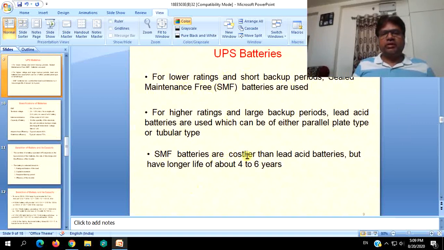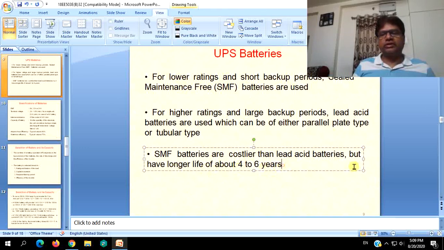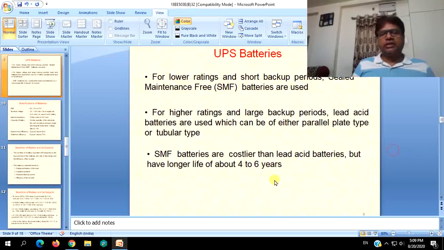SMF batteries, sealed maintenance free, are costlier than lead acid batteries but have a longer life of about 4 to 6 years. For comparison, for the same load ratings, backup times and usage, if SMF batteries have 4 years of life, flooded lead acid batteries will have a life of at least around 2 to 2.5 years or 30 months.